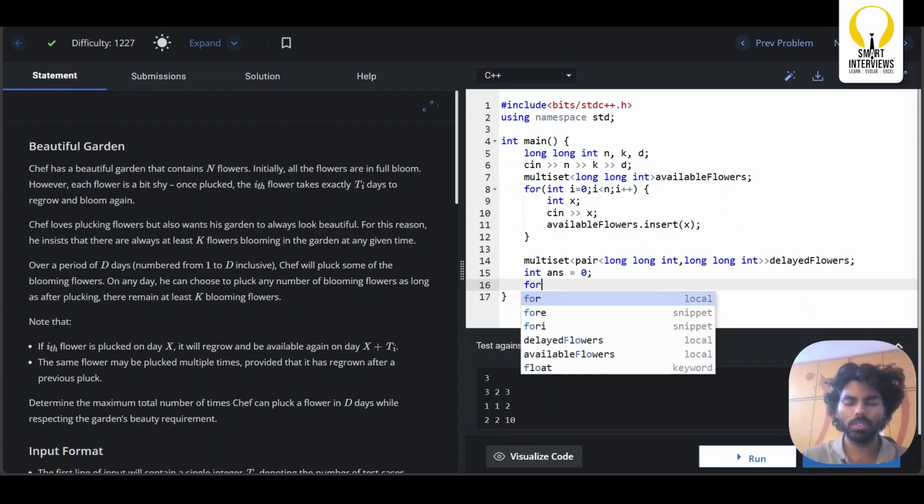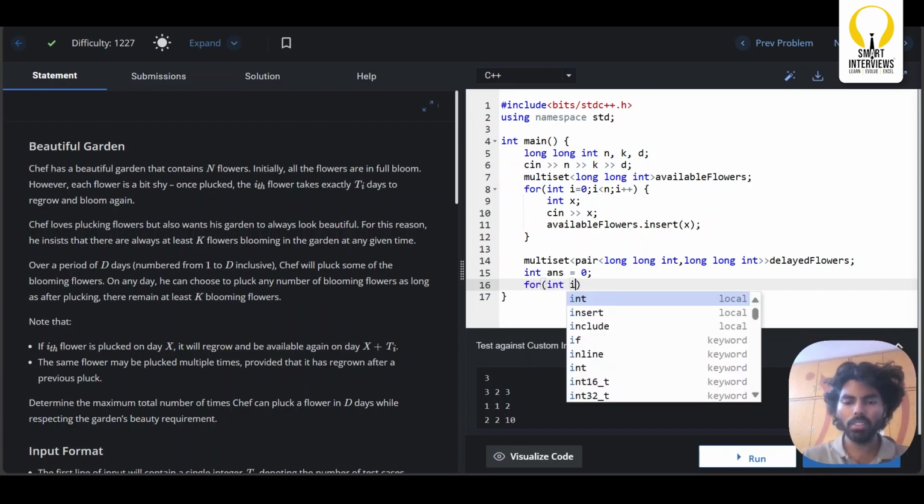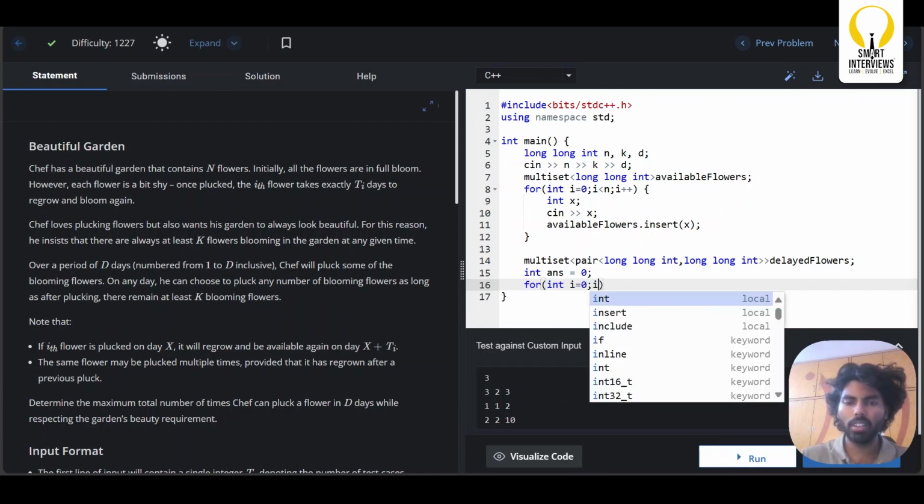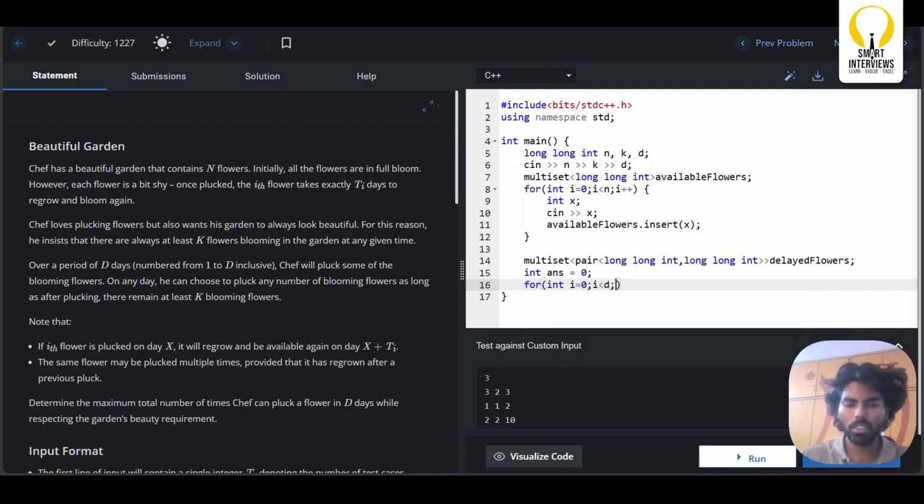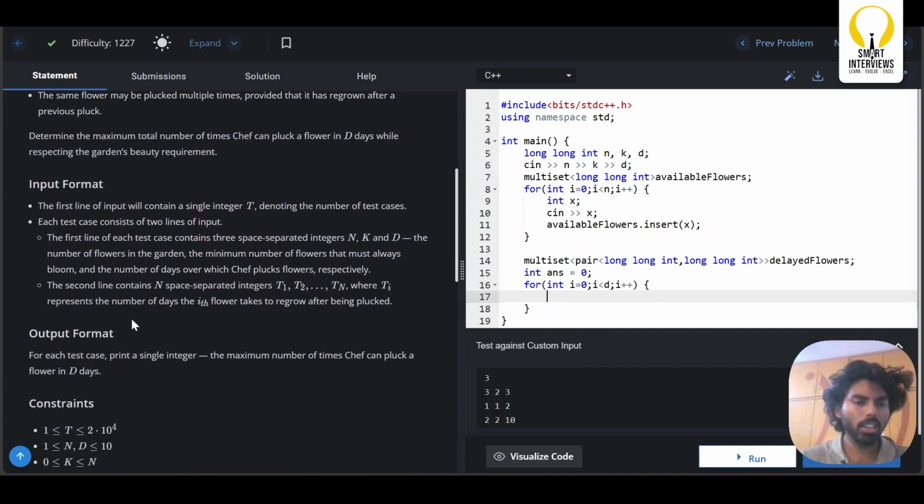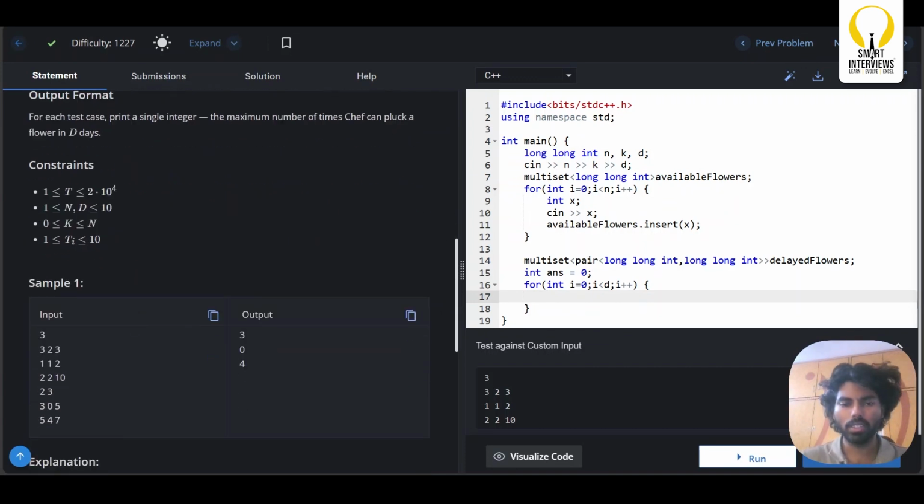Now what do I need to do? There are d number of days. Each day I need to pluck one flower, right? So I will simply iterate on the number of days: i equal to 0, i less than d, i plus plus. Okay, there are no test cases, right? Okay, there are no test cases.